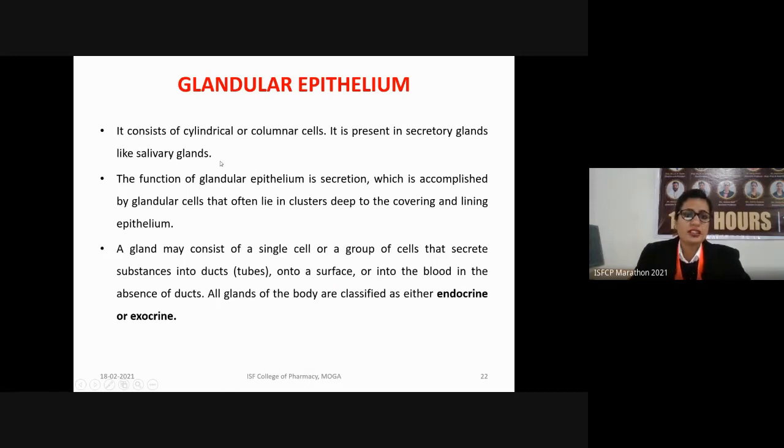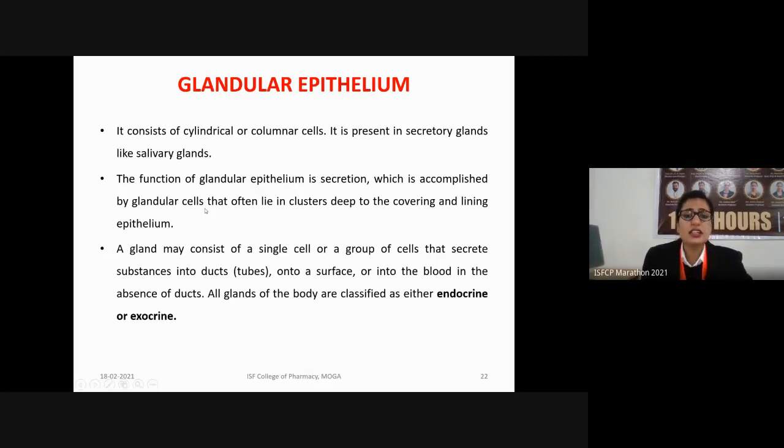Saliva is a secretion which keeps our mouth wet. It consists of various digestive enzymes like salivary amylase, which is useful in the digestion of carbohydrates. So, the function of these glandular epithelium is secretion which is accomplished by the glandular cells.